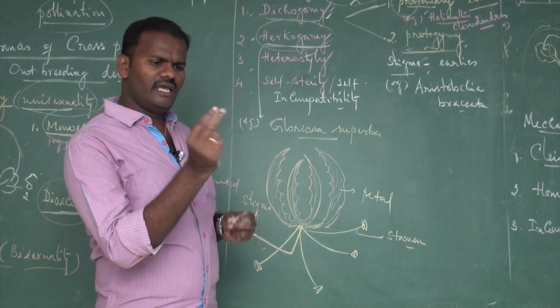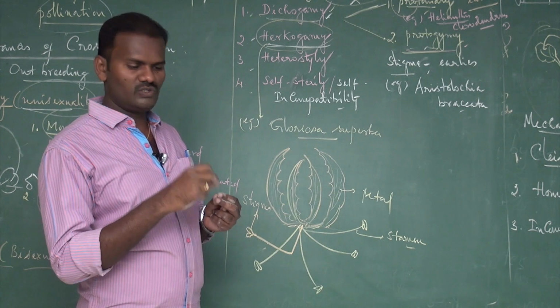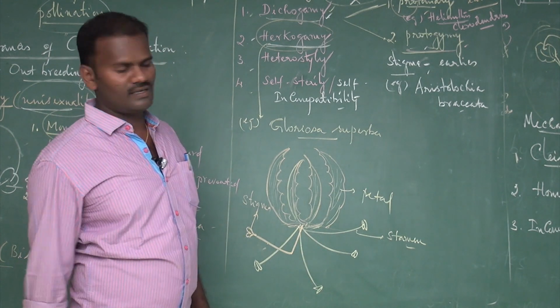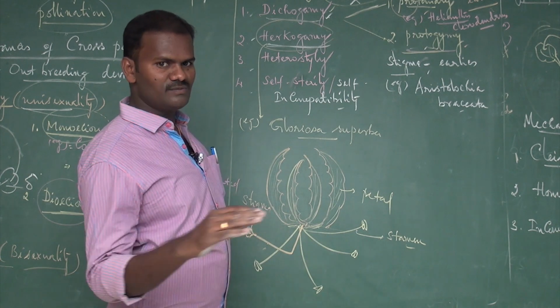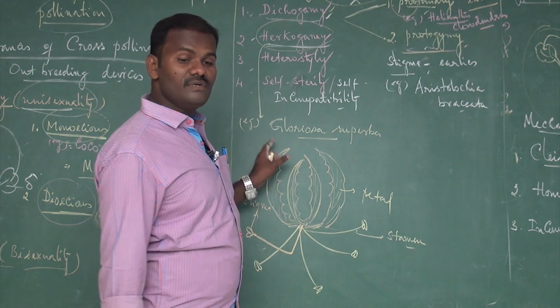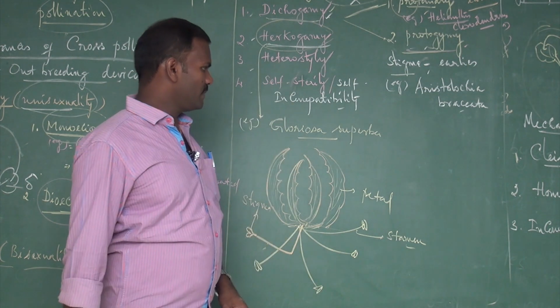The stigma protrudes away from the male sex organs, so there are also no chances for self-pollination. In some cases, rarely, self-pollination takes place, but mostly there is no chance. Hibiscus rosa-sinensis is also an example for herkogamy.